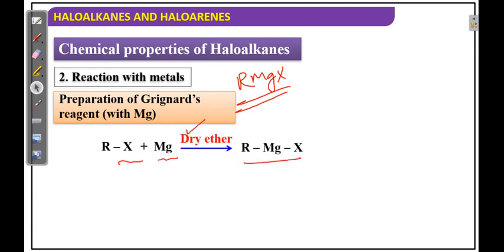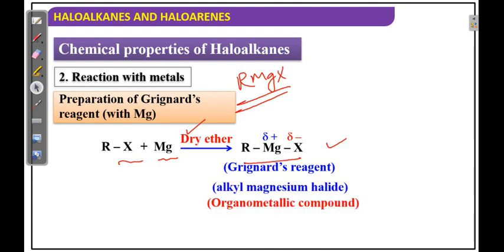These are highly reactive metals. That's why the solvent we generally take is dry ether. In the case of the Wurtz reaction and Fittig reaction, Fittig is not so highly reactive, but sodium and especially s-block elements are highly reactive. So we need to take dry ether as the solvent. Okay, RMgX is the Grignard reagent.